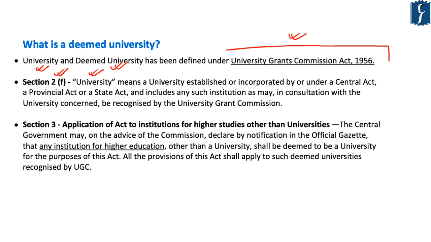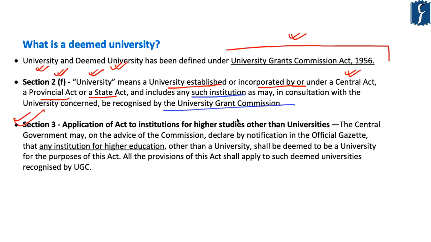It says that university means any university established or incorporated by or under any central Act, a provincial Act or a state Act, and also includes any such institution which may be categorized as a university by the University Grants Commission.